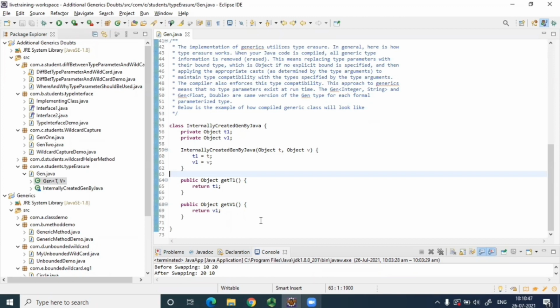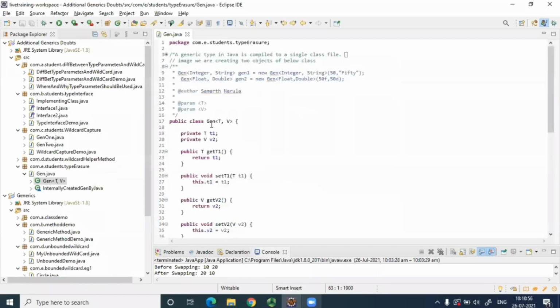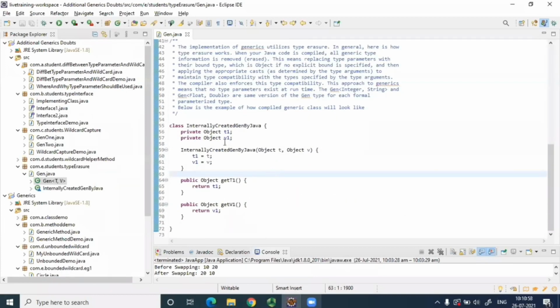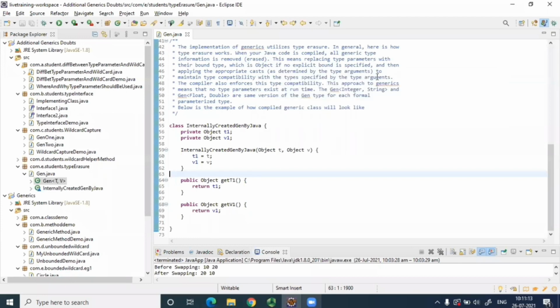Yes. So this is nothing but type erasure. Here I've written the explanation. The implementation of generics utilizes type erasure. So what it does, it erases all these generic types and replaces them with Object. This is a very simple definition, the way you should understand. In general, here is how type erasure works. When your Java code is compiled, all generic type information is removed, or we can say erased. This means replacing type parameters with their bound type, which is Object if no explicit bound is specified.